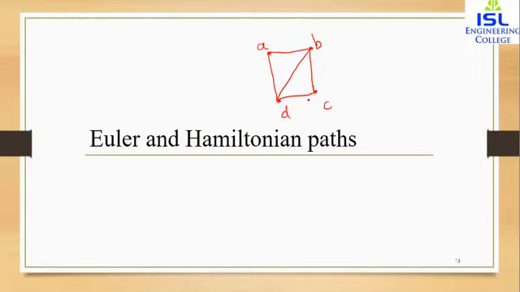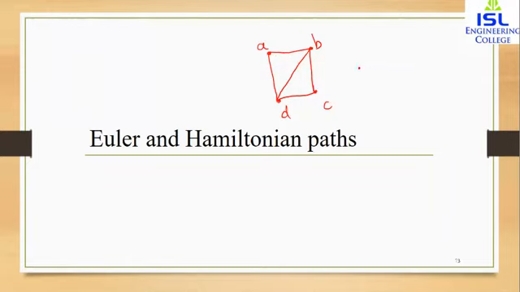Before that, there was actually a puzzle which was developed in a town of Russia, which was solved by Leonhard Euler, after whom this Euler path is named. Now, similarly, can we travel along the edges of a graph starting at a vertex and returning to it while visiting each vertex exactly once?